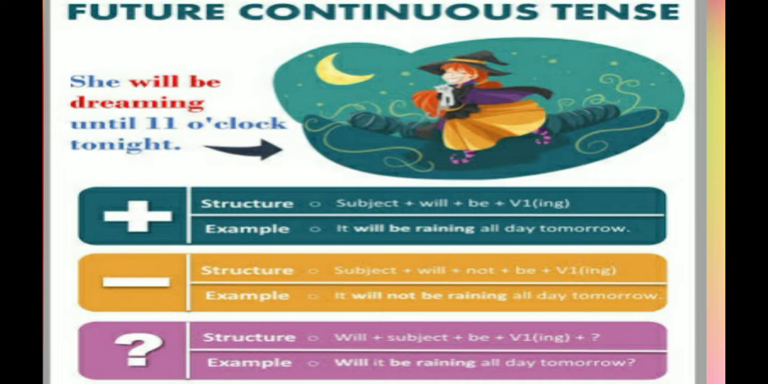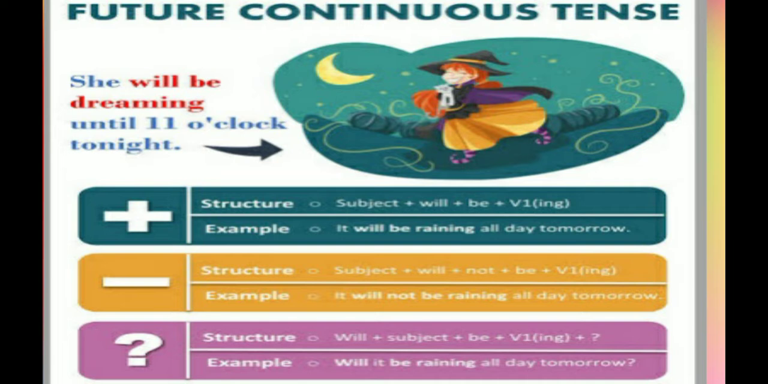Next, the sentence structure of a negative sentence. In a negative sentence, first we write the subject, then will or shall according to the subject, then not, then be, and then again the present participle form of the verb, or the base form of the verb with ing, and then the object or rest of the sentence. Again, one sentence is given. It will not be raining all day tomorrow. Here it is the subject, will, then not, then be, then the present participle form of the verb, raining, then all day tomorrow, the rest of the sentence.